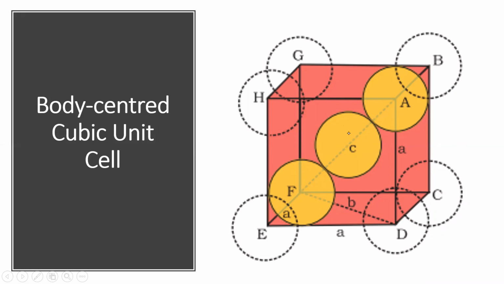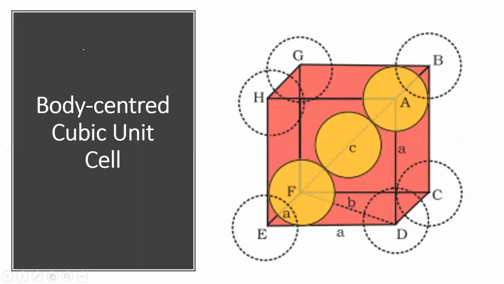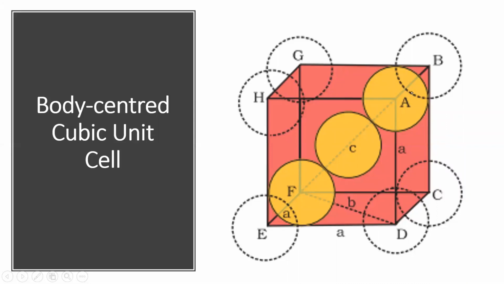C, D, E, F, G, H, and one is at the center, that is C they have given. So this diagram represents the body centered unit cell. In body centered unit cells, we have 2 triangles, triangle EFD and triangle AFD. These are the 2 triangles which you have selected.